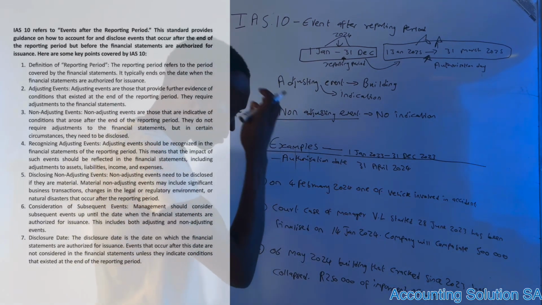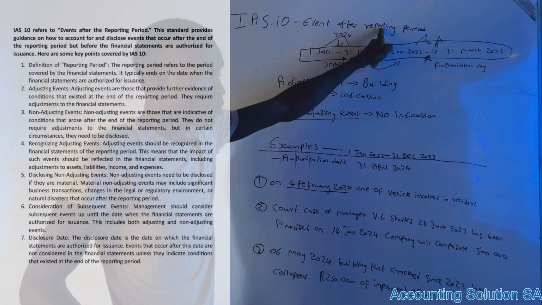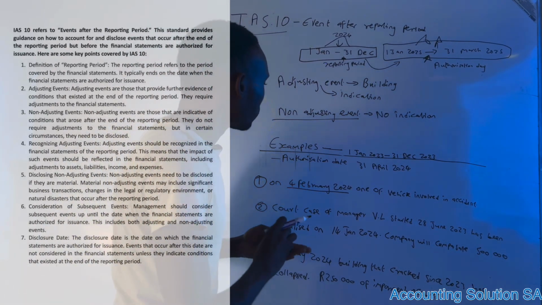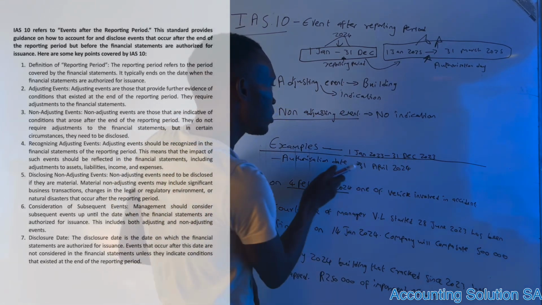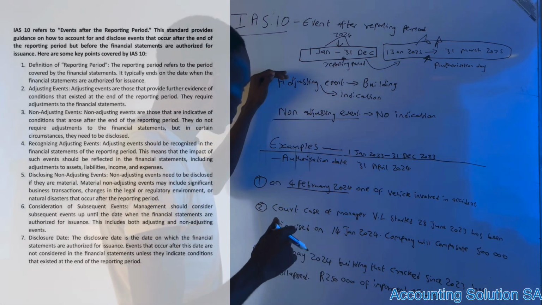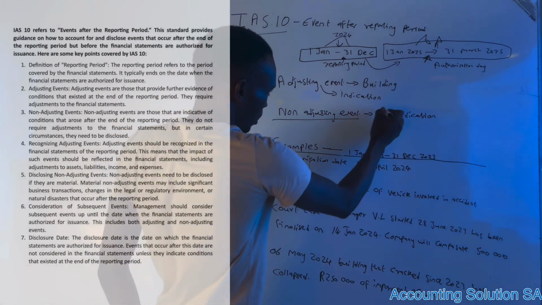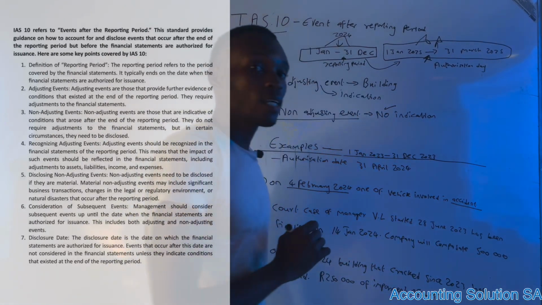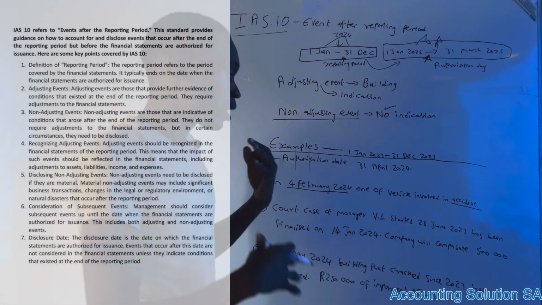Firstly, we check if this date falls under an event after reporting period, to see if we need to apply IAS 10. 4 February 2024 is after 31 December and still before the authorization date, which means that yes, we need to check the category, whether it's adjusting or non-adjusting. In this case it's going to be non-adjusting because there was no indication, guys, that the accident would happen. Very simple. It's non-adjusting, we're just going to do a disclosure.